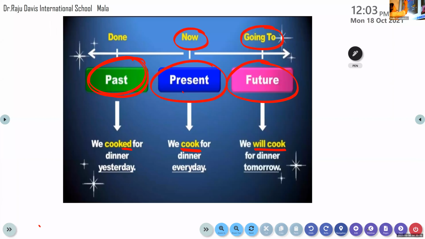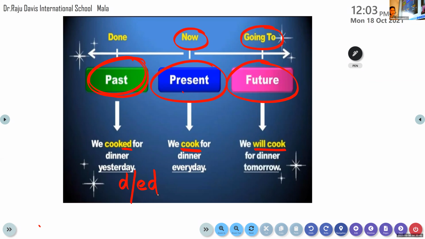There are three tenses. That is the present tense, past tense, and the future tense. By looking at the verb, I told you, you can identify whether the verb is in the present tense, past tense, or future tense. Now, cook is a present tense form. So for the past tense form, what do we do? We add d or ed to the verb to show that the tense is in the past tense.